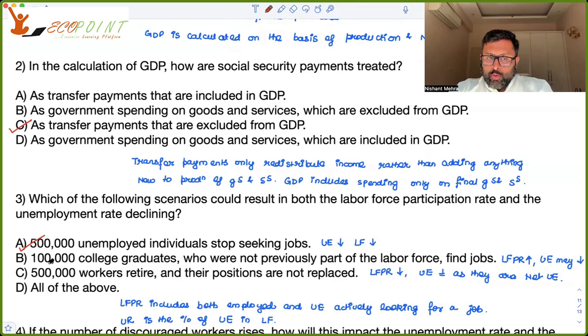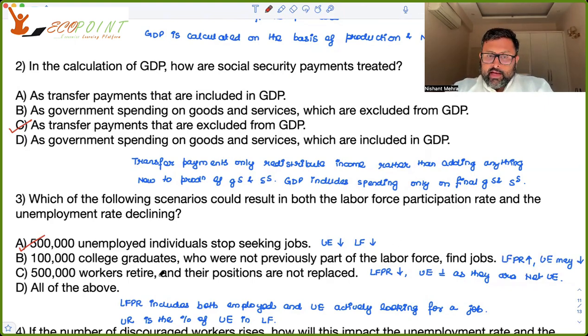So A is correct. 1 lakh college graduates who were not previously part of the labor force find jobs. They were not part of the labor force and now they are finding jobs. So unemployment is decreasing, right? But because they were not part of the labor force, but now they are employed, the labor force participation rate is increasing. So this cannot be correct. You want the labor force participation rate and unemployment rate declining. Here, the labor force participation rate is increasing.